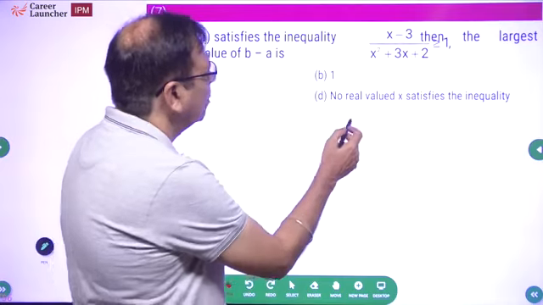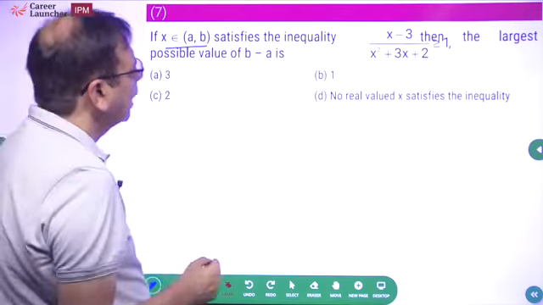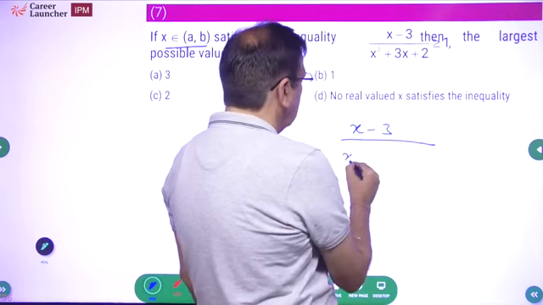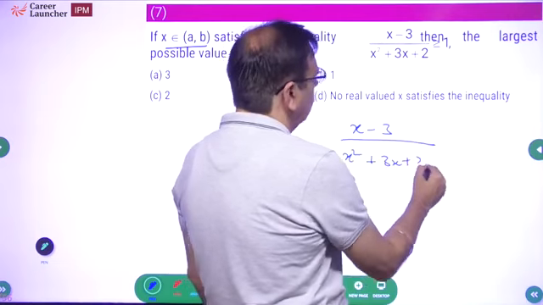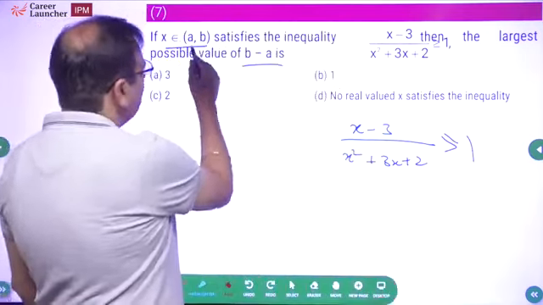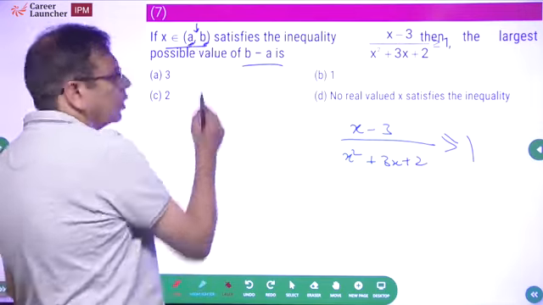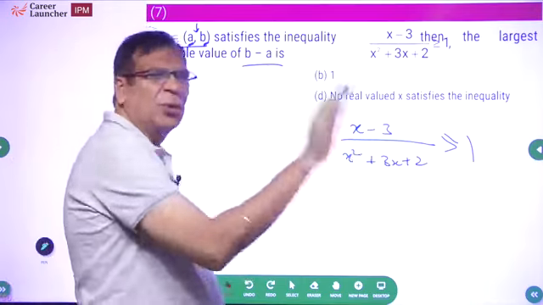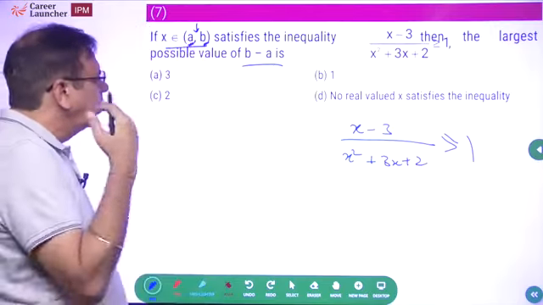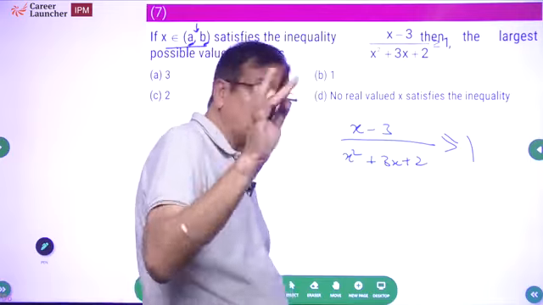There seems to be some issue, but I'm sure you'll be able to understand the question. If x belonging to AB satisfies this inequality, I'll just write it down for your benefit: x square plus 3x plus 2 greater than or equal to 1. We want to find the maximum possible value of b minus a, so the highest possible value of b and smallest possible value of a. Not worth attempting. You have to think about how to go about doing it. Try to find the range of A and B. I would suggest leave this question, not worth attempting. This is my round 3 question. I'm not even bothered about this question.